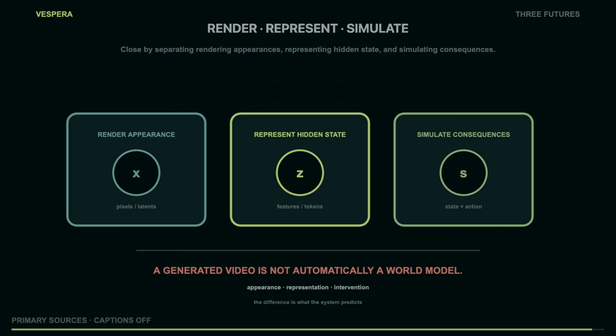The visual closes on the same cube from the opening. In the render branch, it is an appearance. In the representation branch, it is a compact code with a continuity obligation. In the simulation branch, it is part of a state that must respond to an action. 1 cube, 3 predictive responsibilities. That is the whole episode in one frame.